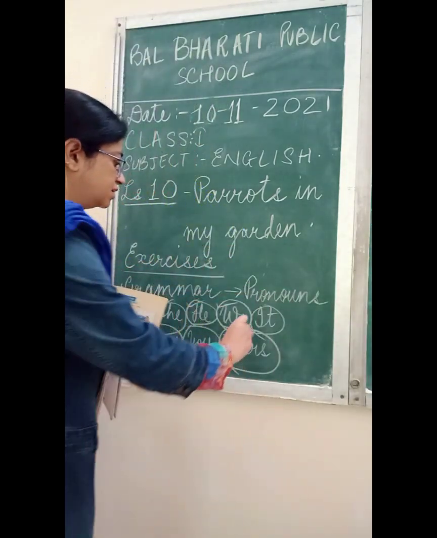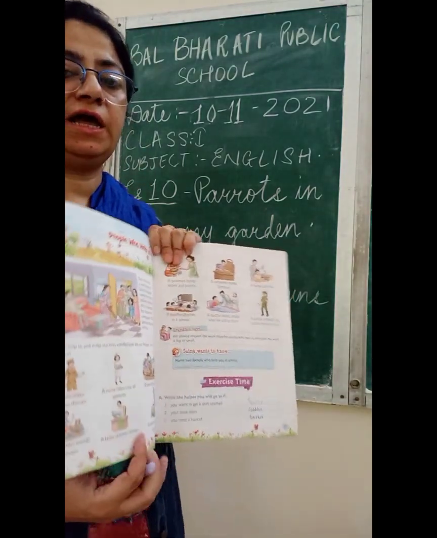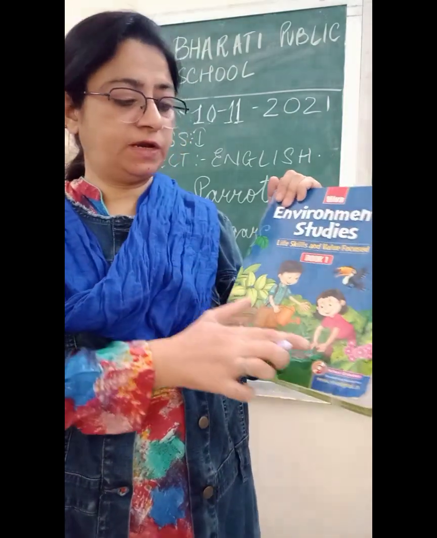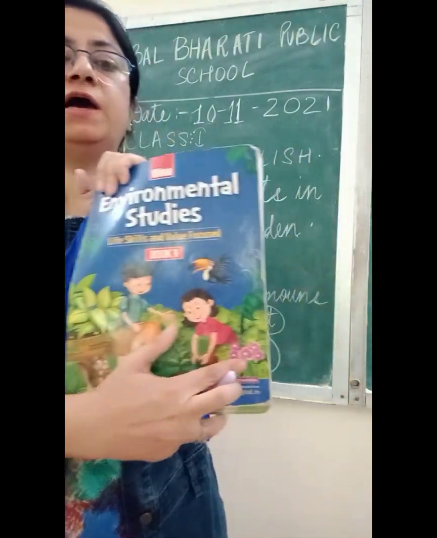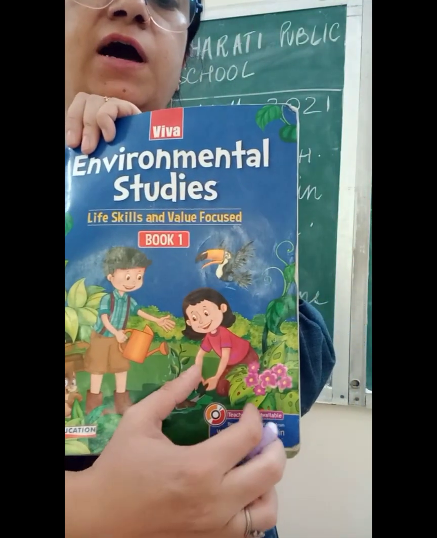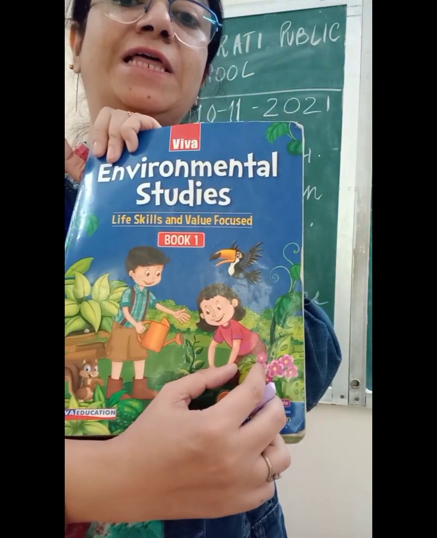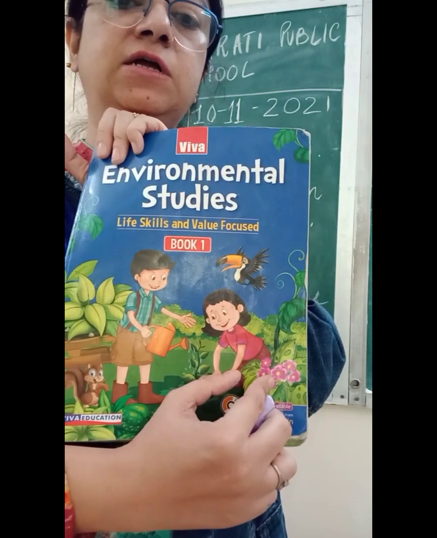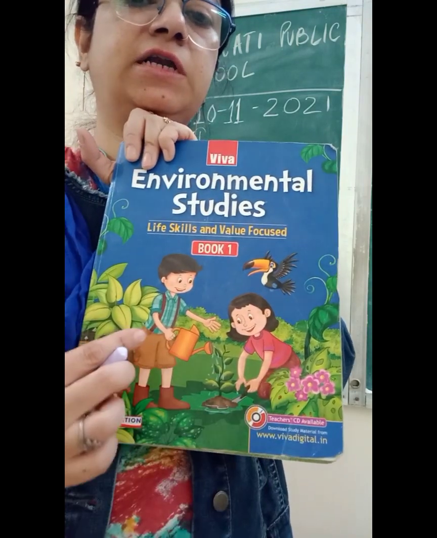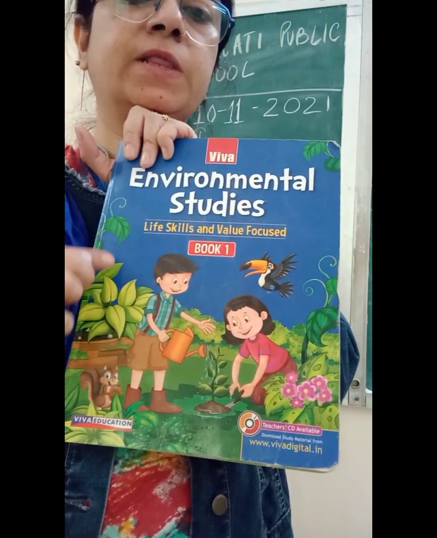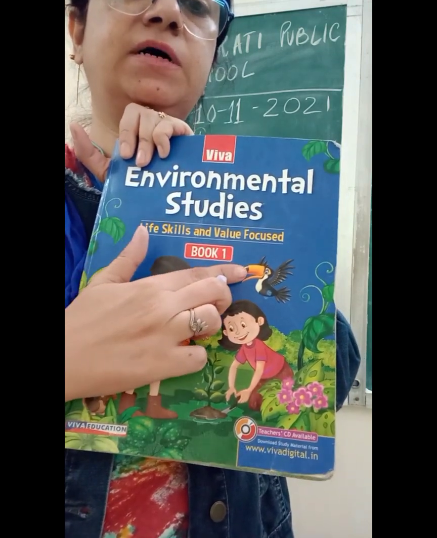Okay, then it is used for animals and things. For example, it is a bird. Then it is a flower. One flower, and many flowers. More than one is flowers, and for many flowers we use they. They are flowers. It is a squirrel. It is a leaf. They are leaves. One leaf, many leaves. It is a bird. It is a book.